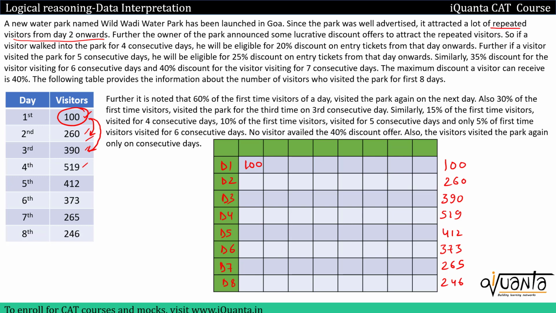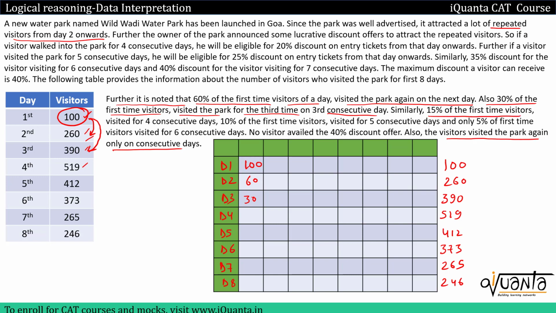Regarding repeated visitors, we have this clue over here. It is noted that 60% of the first time visitors of a day visited the park again on the next day. So 60% of 100, that means 60 will visit again on the next day. Why? Because we were given that all the visitors visited the park again only on consecutive days. So 60% will visit on day 2. Then we are given that 30% of the first time visitors visited the park for the third time on the third consecutive day. So 30% of this 100 will visit for the third consecutive day. So 30% of 100 is 30.